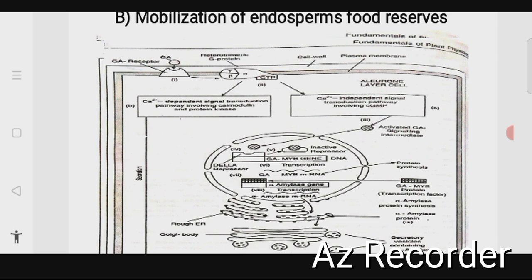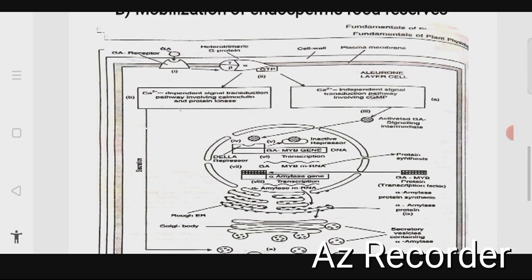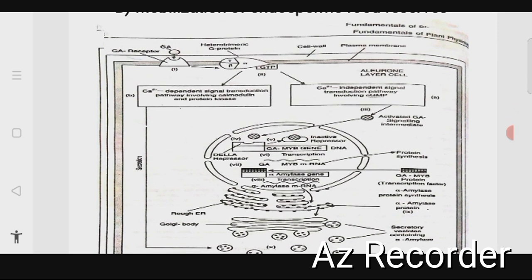The calcium independent pathway involves cyclic GMP as a signaling intermediate, leading to the expression of the alpha amylase gene. The calcium dependent pathway involves the calcium binding protein calmodulin and protein kinase signaling intermediates, leading to the stimulation of alpha amylase and other hydrolytic enzymes from cells of the aleurone layer into the endosperm for starch degradation.